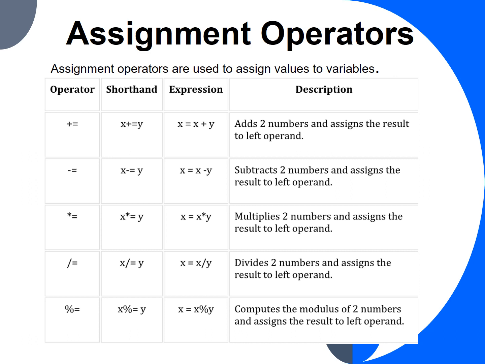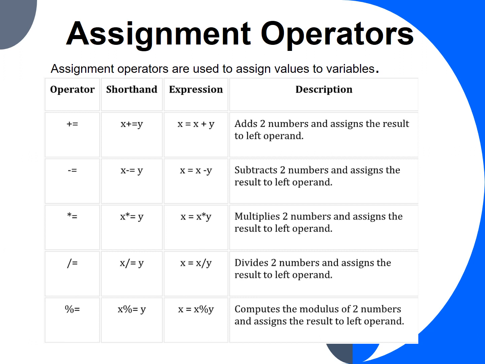Assignment operators. Assignment operators are used to assign values to variables. Here the operators assign the right hand side values to the operand that is present on the left hand side. The assignment operator in Python is the equal to symbol. First is the addition assignment operator. This operator adds left and right operands, and after that it assigns the calculated value to the left hand operand.